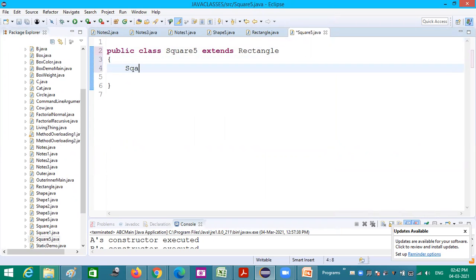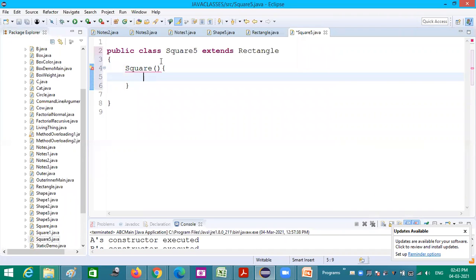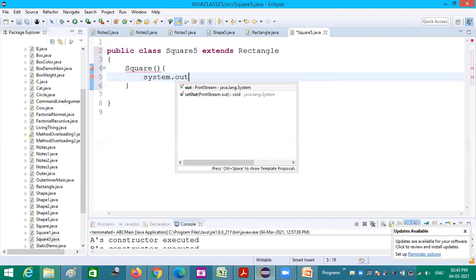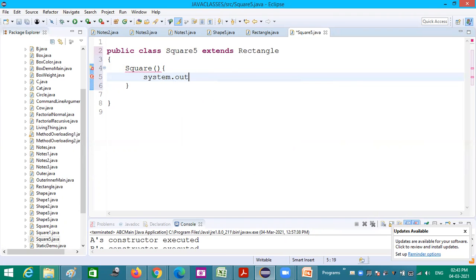I am simply creating a constructor, square, and inside that I am simply printing system dot out dot println, square constructor.